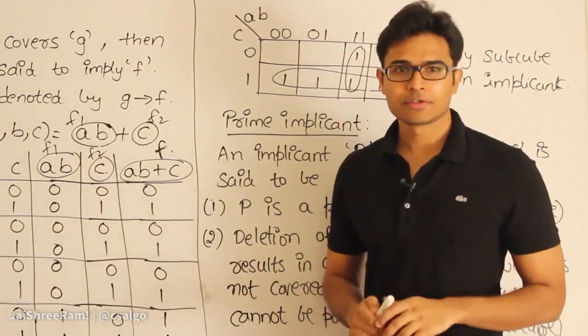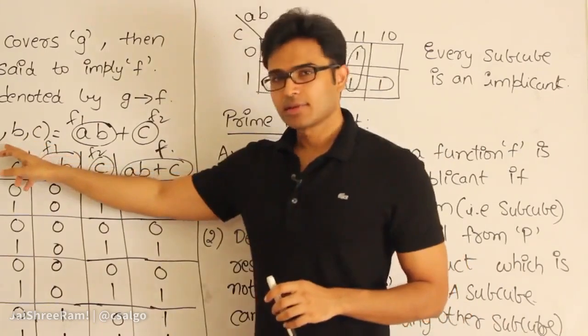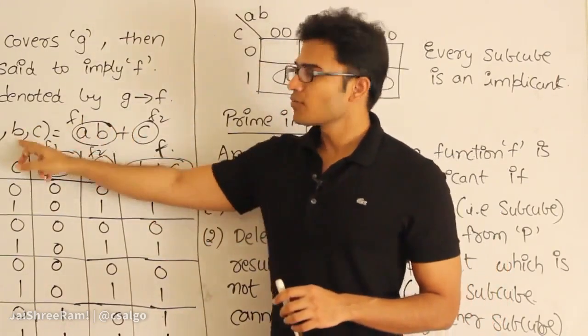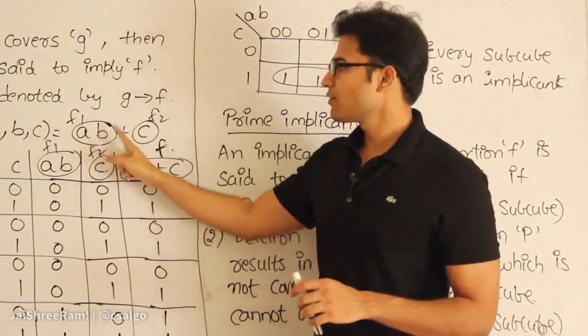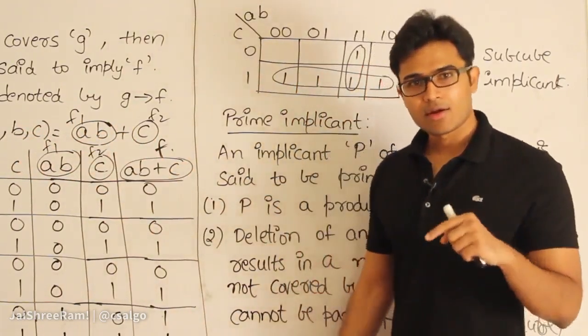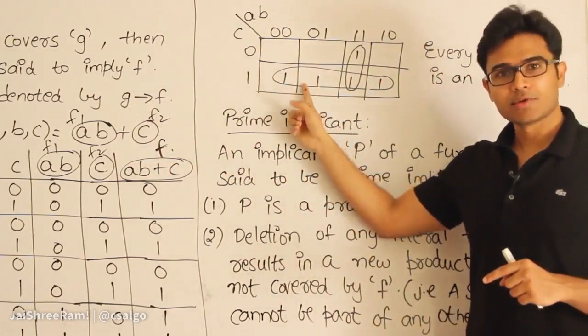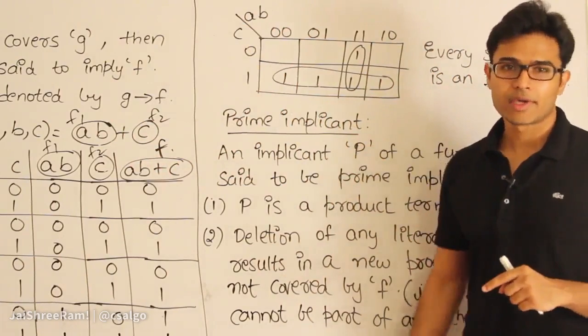Now are you finding the relationship? Every function is having product terms, therefore every product term is an implicant of f, because f is covering every product term, isn't it? And now every product term is also a subcube, therefore every subcube is an implicant of an expression.